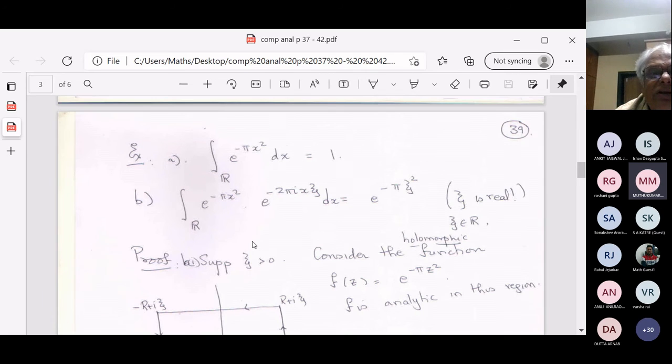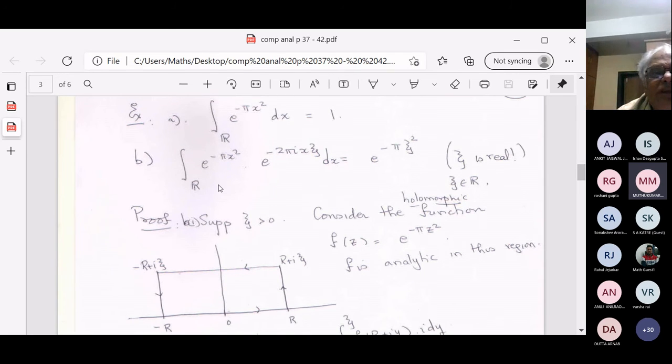So the point here is that we are showing that this function h of x is equal to e to the minus pi x squared. This function is its own Fourier transform. Okay. And in this first case, we're doing the case when psi is real. And the first statement is that this integral is finite. Why?